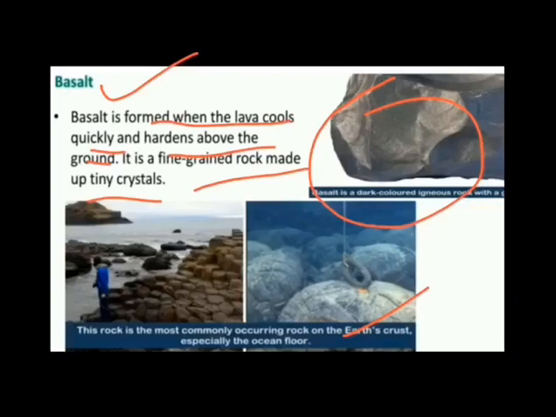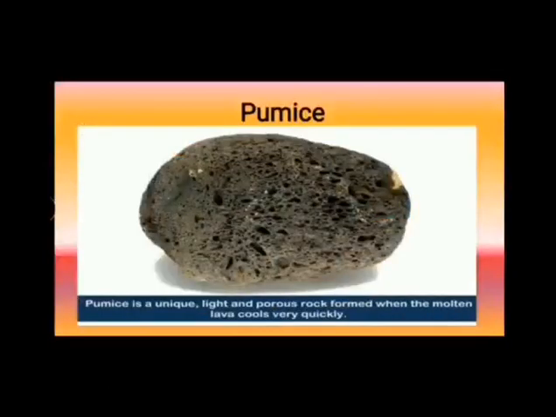Pumice is also one of the examples of igneous rocks which is formed by the quick cooling of the lava which is full of gases. Its texture is a light colored spongy rock, and it is a unique light and porous rock which is formed when the molten lava cools very quickly. There are so many uses of pumice: it is used in making abrasive cleaners, polishes, and lightweight building material. So these are the examples of igneous rock.